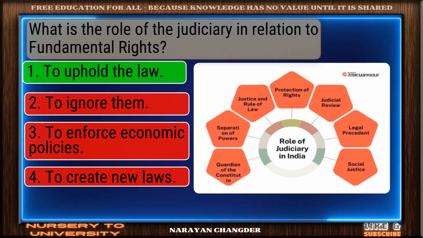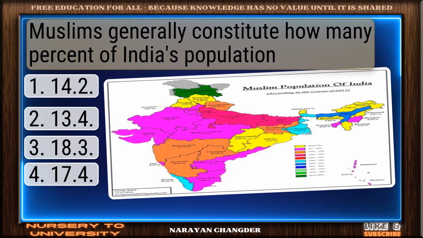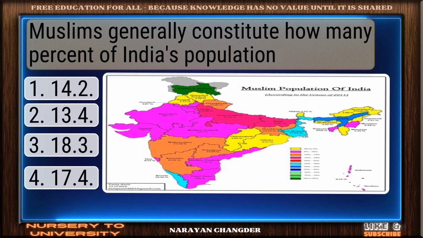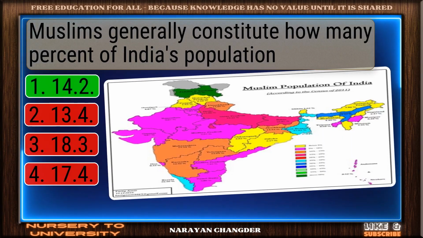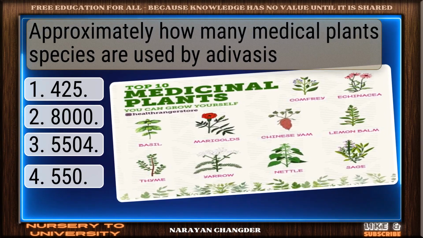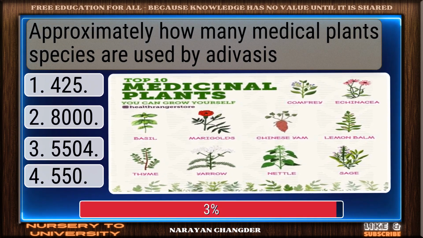Strong choice. To uphold the law is the right answer. Question number 26. Muslims generally constitute how many percent of India's population? You chose 14.2, and it is correct. Question number 27. Approximately how many medical plant species are used by Adivasis?